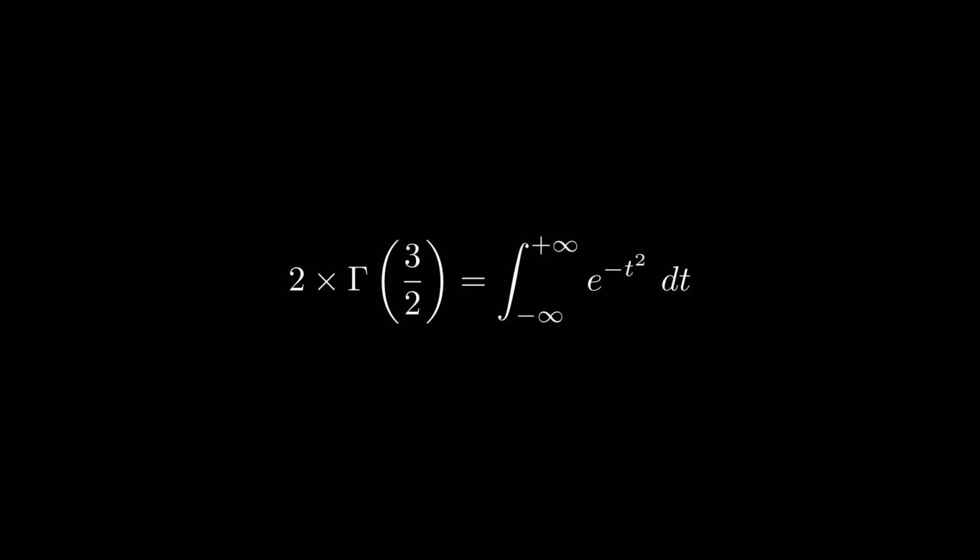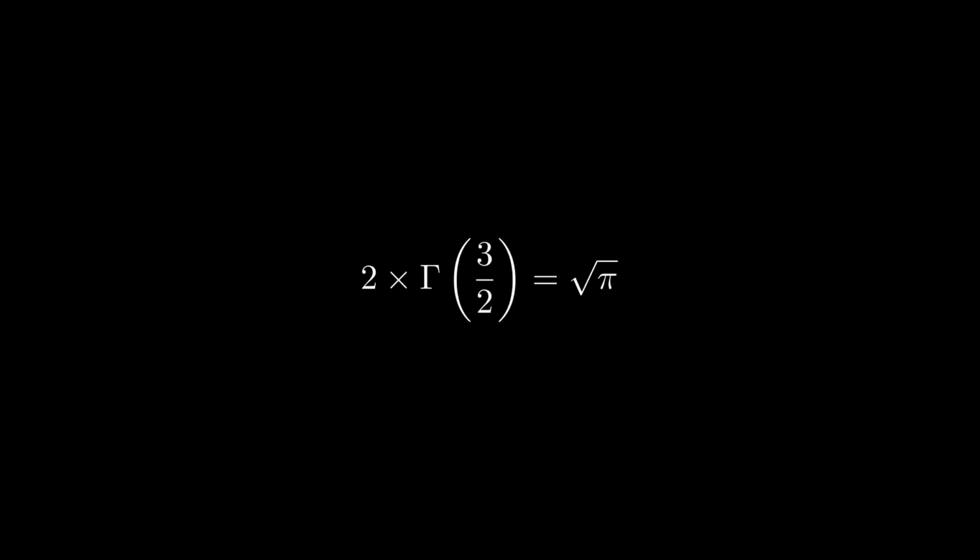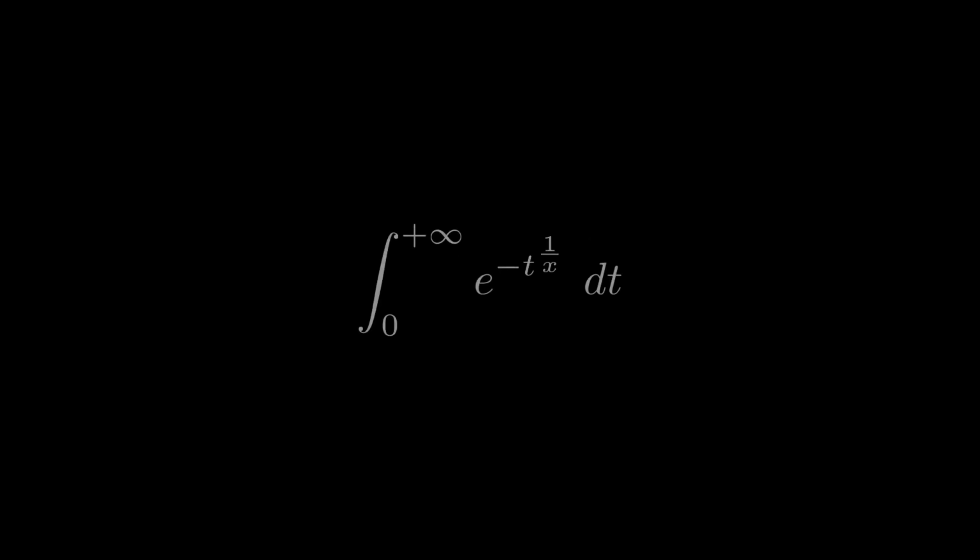We know the result of this integral is square root of pi. Translating this result to our new integral would give us gamma of 3/2 equals square root of pi over 2. Enough with examples. Let's move on to the demonstration.